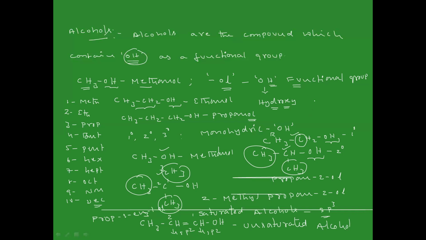So based on the number of hydroxy groups, we can say whether it is monohydric, dihydric, or trihydric. Whatever compounds we discussed here are examples of monohydric alcohols only.